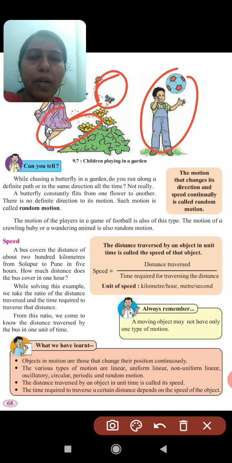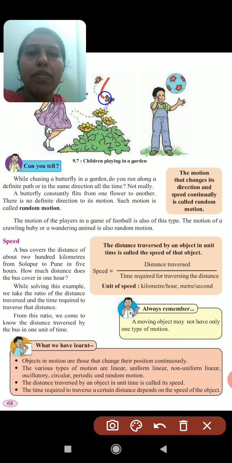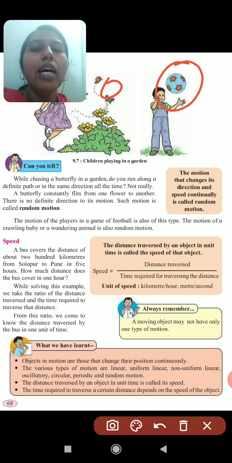If you see this butterfly, children, it goes from this flower to another flower. So its motion is not fixed, it changes its direction and speed continuously. That is known as random motion. Again this football, it will also change its direction and speed continuously. So whenever the motion changes direction and speed continuously, that is known as random motion. Understood about random motion?